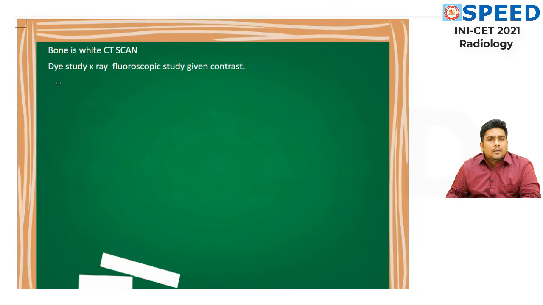So here, the bone is white, that is hyperdense on CT scan, and the dye study which we talked about is used in X-rays, radiography, which is a fluoroscopic study using contrast. Okay, so it's clear. The analysis of this question is that it's a very easy question.